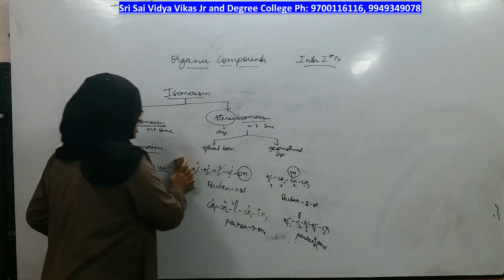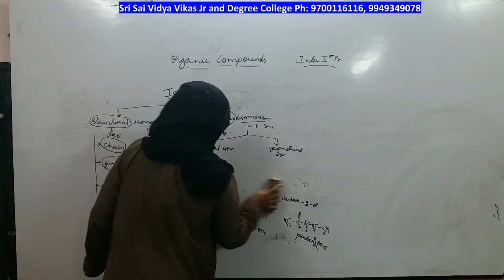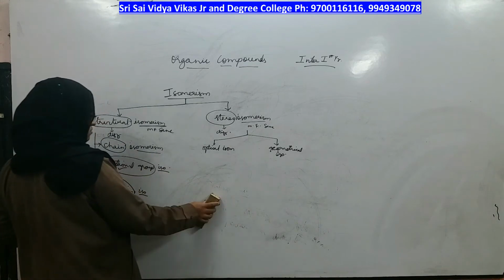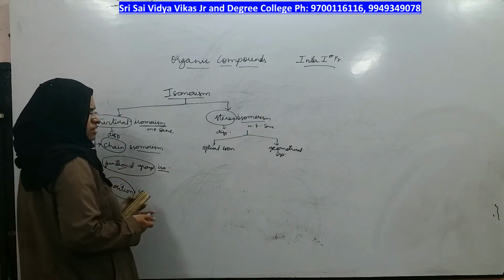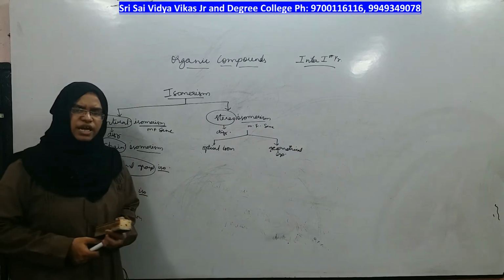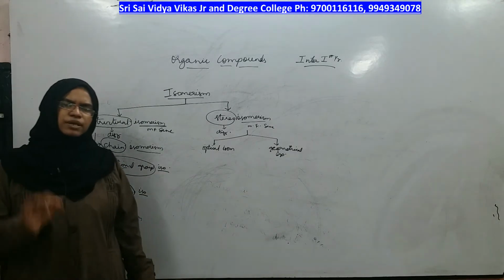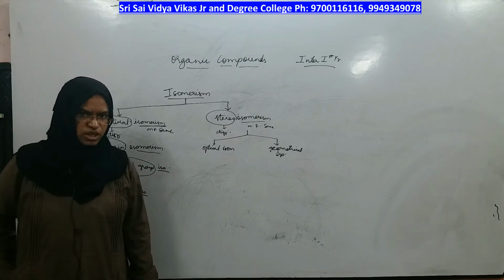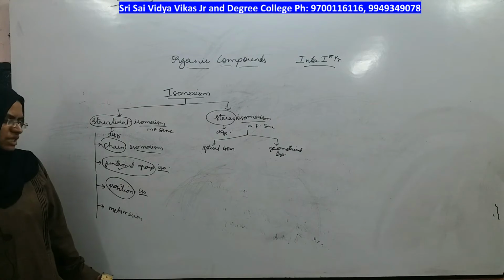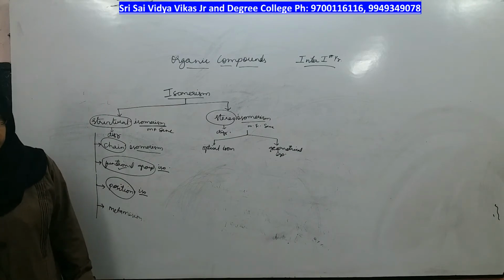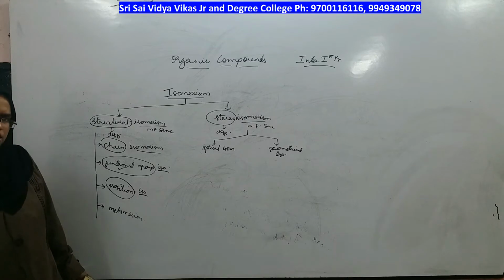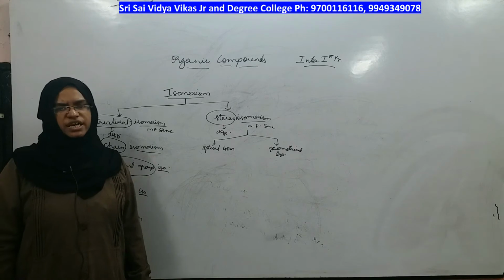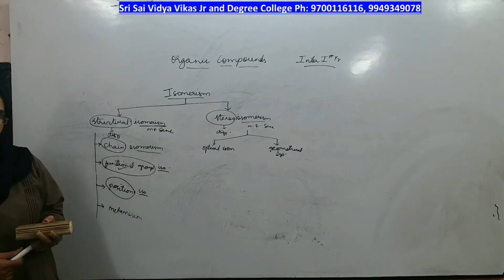Now we will go towards the next isomer, which is metamerism. In metamerism there is nothing like same or different in the name. You have to remember metamerism. You remember one point, that metamerism is applicable or seen only in ethers. Metamerism will not be present in other than ethers. So if two ethers are given to you, you can rest assured that they are metamers, or metamerism is present.